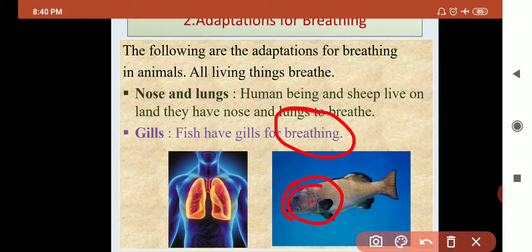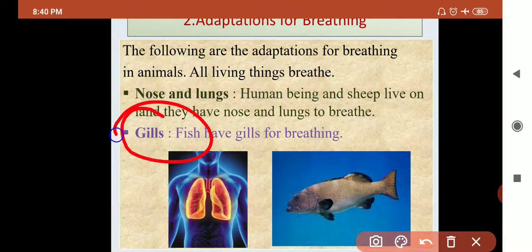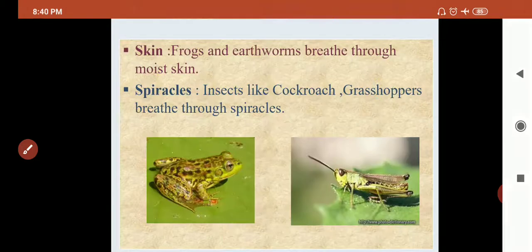Okay, oxygen is mixed with the water. We are not able to take oxygen in water. Okay, why? Because oxygen is mixed in water, so we are not able to take it because we don't have such an organ. But animals like fishes have gills. Okay, they take up the oxygen from the water. So is it clear about the gills?